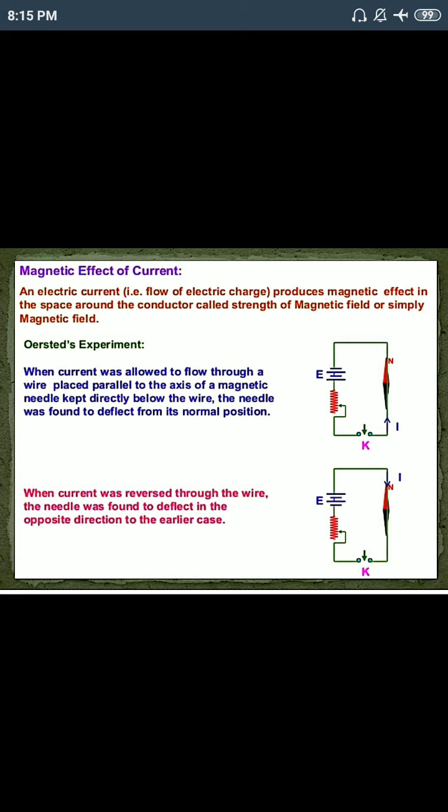And that's why the magnetic needle will deflect. I hope you know. I know you know this experiment, but still I just wanted to recall that one. Okay.